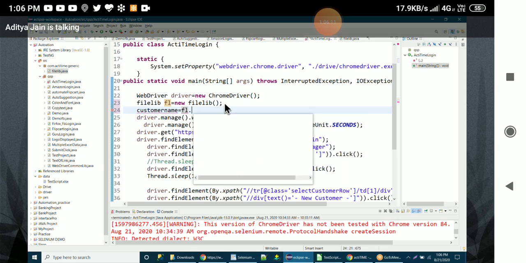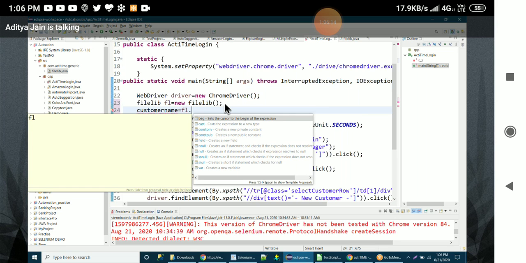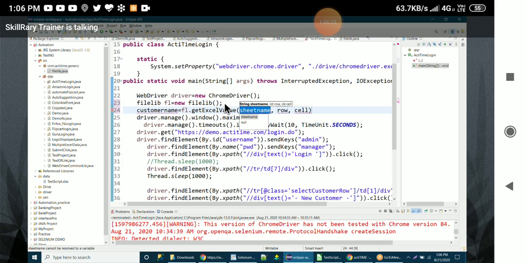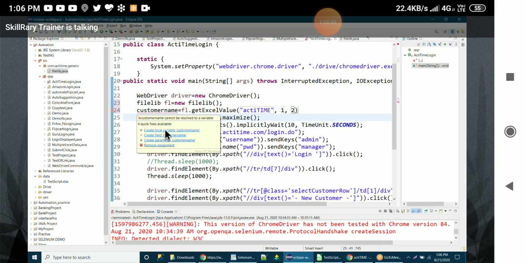Dot. Where is that method? The method is not coming. Value. Okay, what is the sheet name? You give the sheet name, and the row number also you give it. Put a semicolon at the end, line number 24.